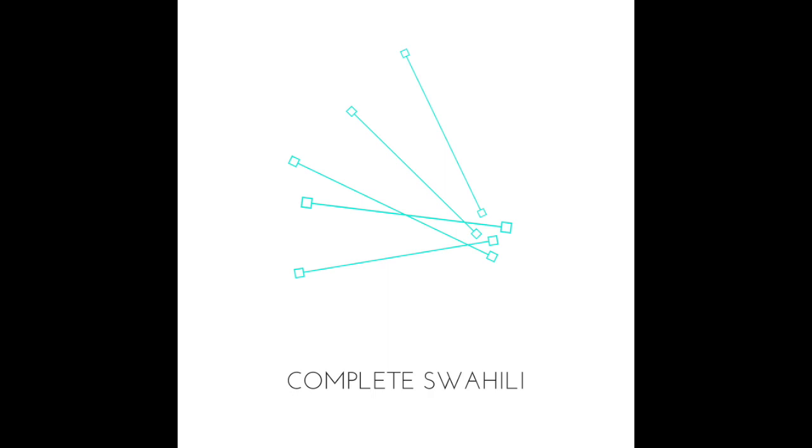Hizi ni nyumba ambazo walizinunua. Good. So again, we referred to houses twice, no? With the zo of ambazo and the z in walizinunua. Good. These are the houses that were sold. So again, to be sold. Kuuzwa. So these are the houses that were sold.